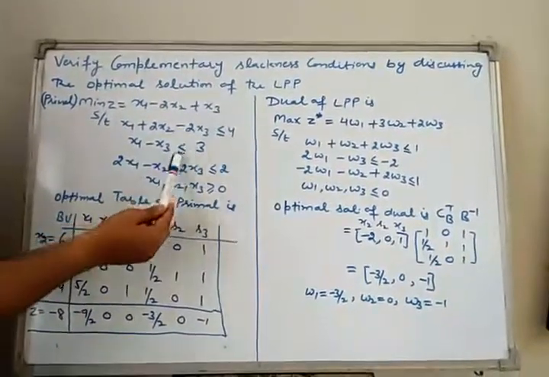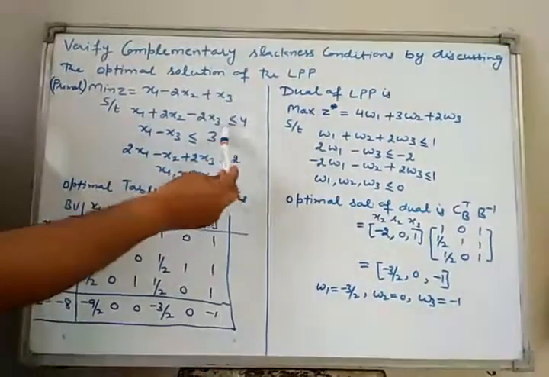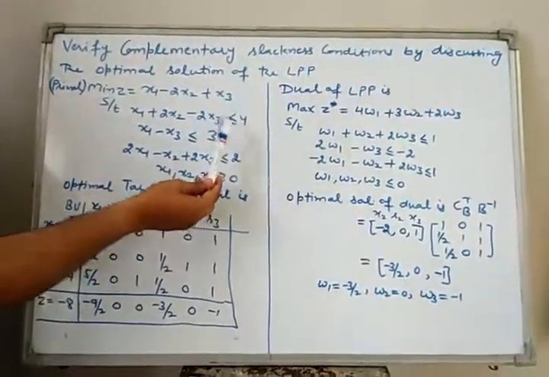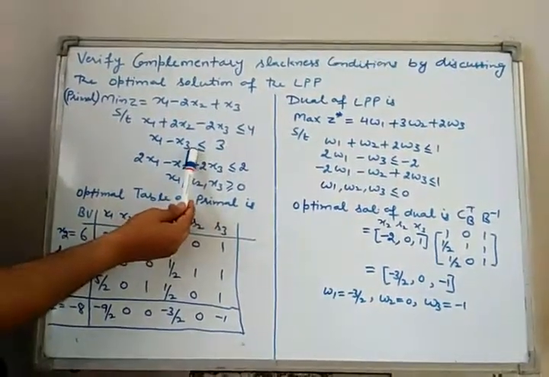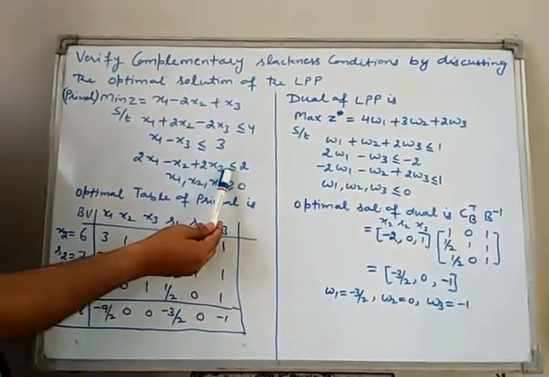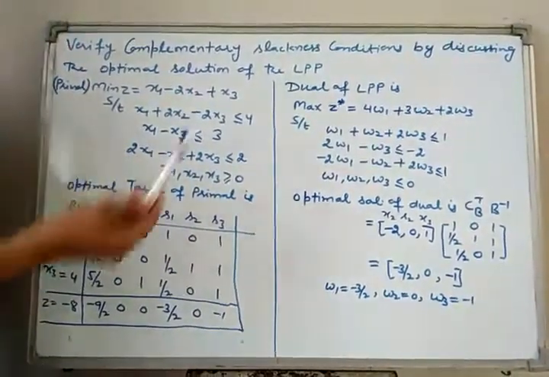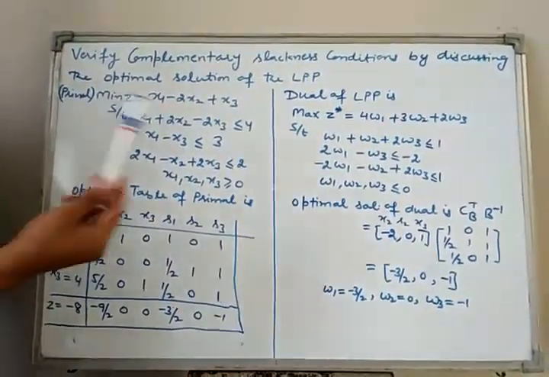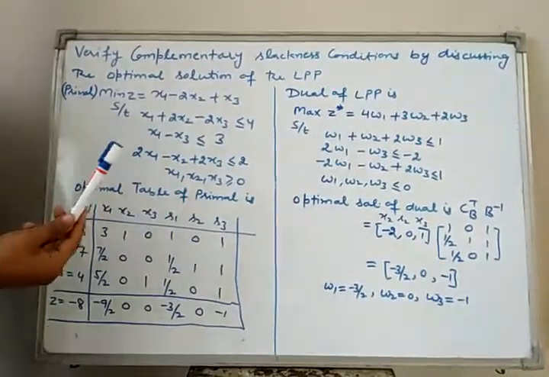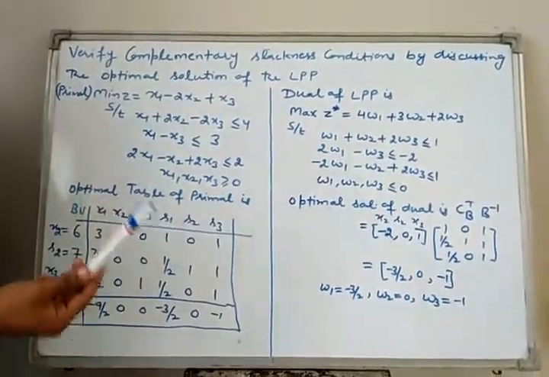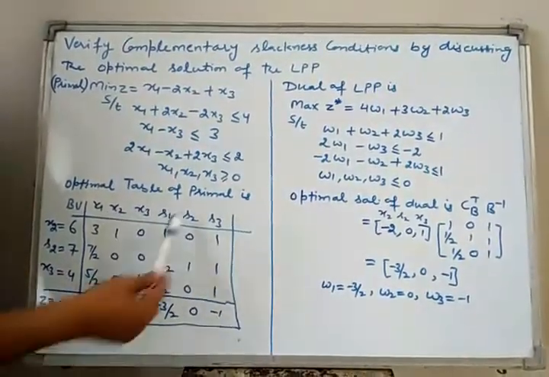As all inequalities are less than equal to type, to change these inequalities into equalities, we add slack variable s1 here, slack variable s2 here, slack variable s3 here. Therefore, s1, s2, s3 are the starting basic variables, because identity matrix in the first simplex table lies below the s1, s2, s3. Therefore, s1, s2, s3 are our starting BFS.